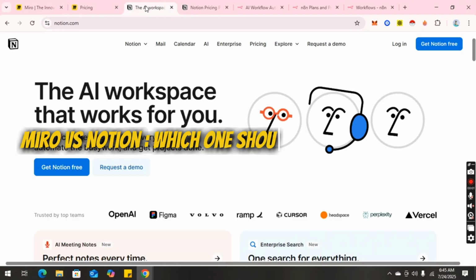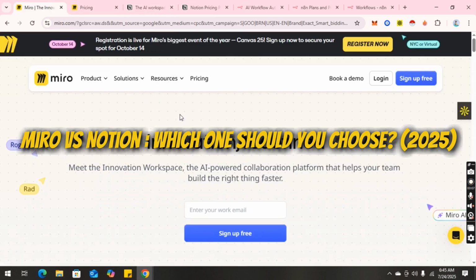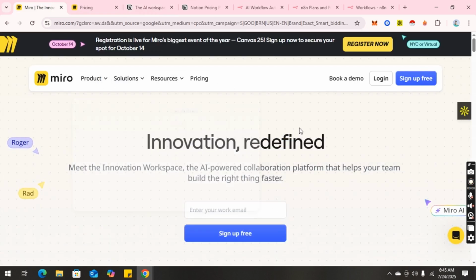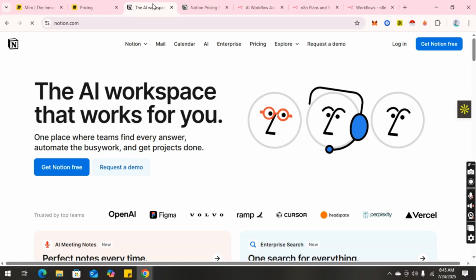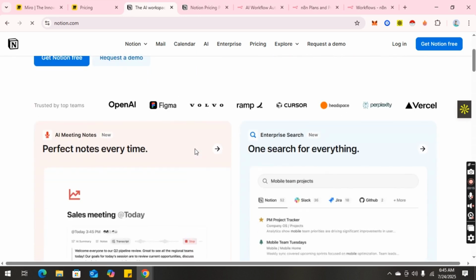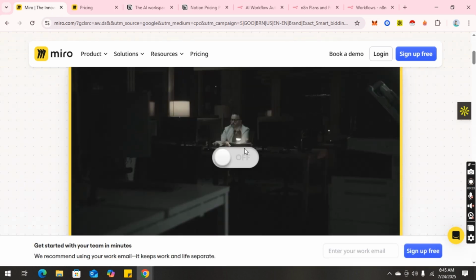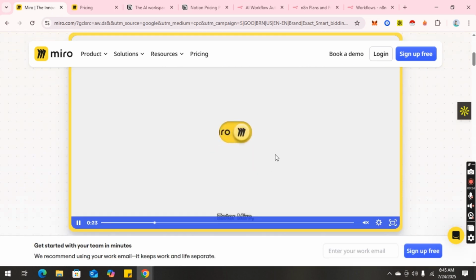Miro versus Notion. Which one should you choose? Miro is built for visual collaboration, brainstorming, and spatial creativity, while Notion is designed for modular knowledge building, structured databases, and interconnected thinking. Miro is essentially a living whiteboard on steroids.